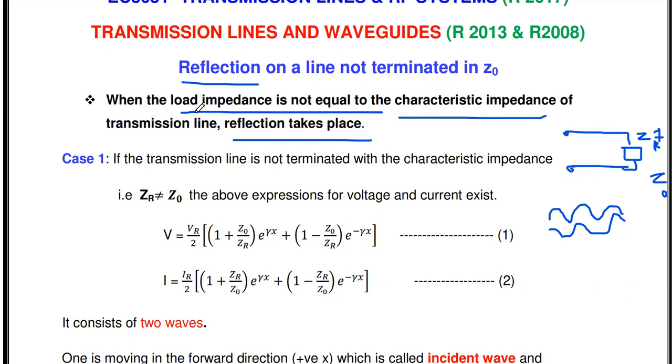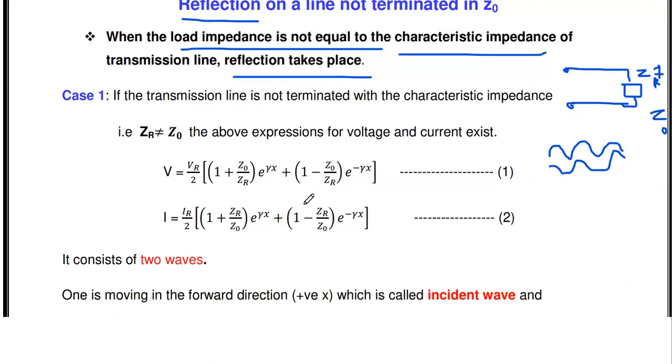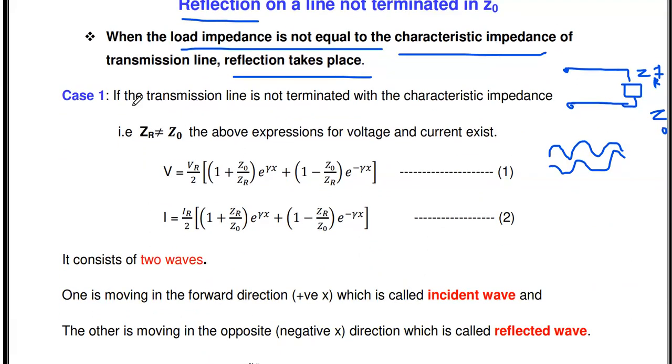So now we are going to prove this reflection. And in order to state how much reflection there is in a transmission line, we are going to derive one parameter called the reflection coefficient. So the first case: if the transmission line is not terminated with the characteristic impedance, that is ZR is not equal to Z naught.